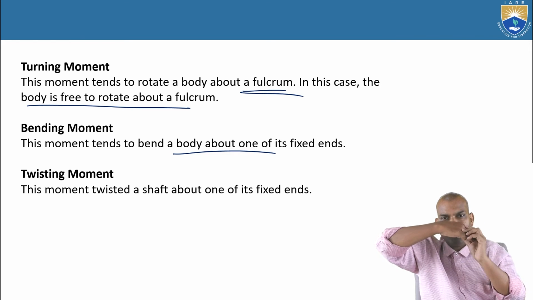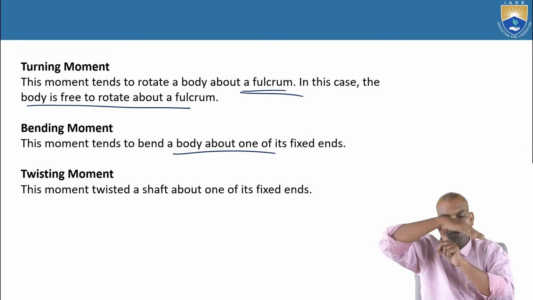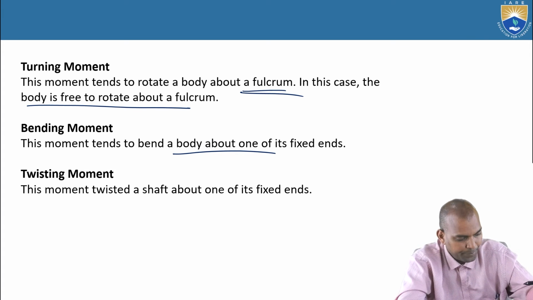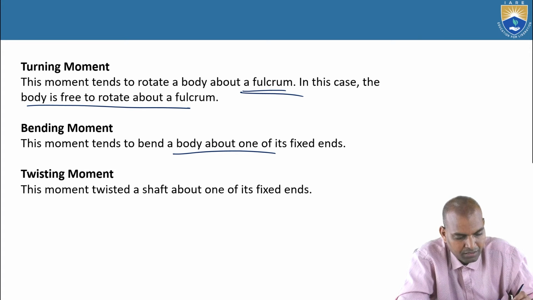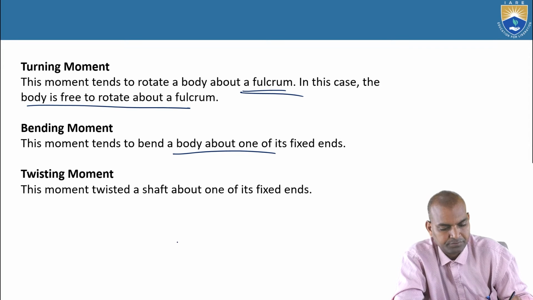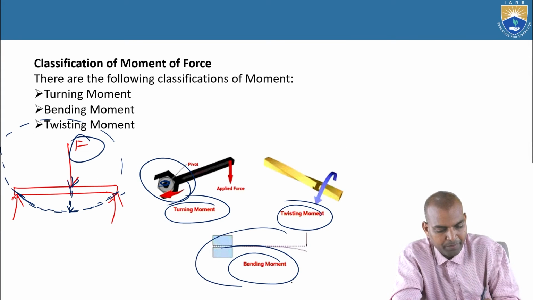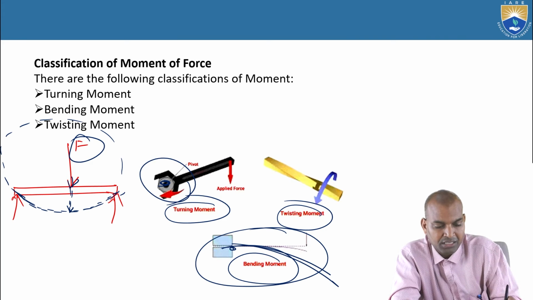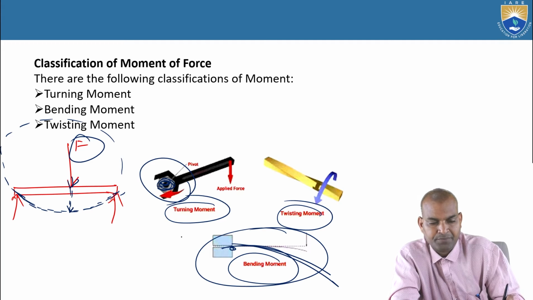Bending moments bend the body, but about which axis? About a fixed end. About the fixed end it will bend. That's what happened here. This bending moment bends the body about a fixed end. Turning moment, here the body is rotating about its fulcrum.